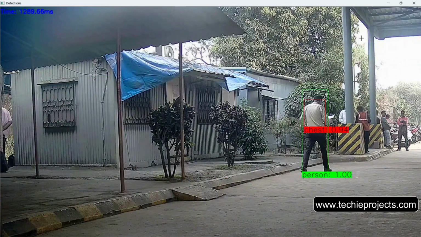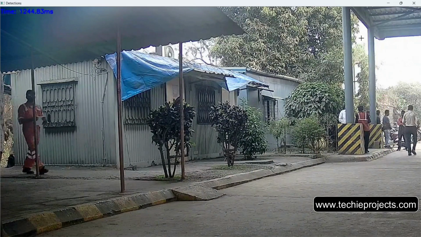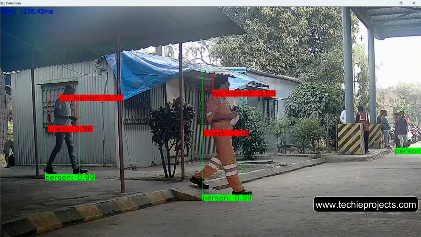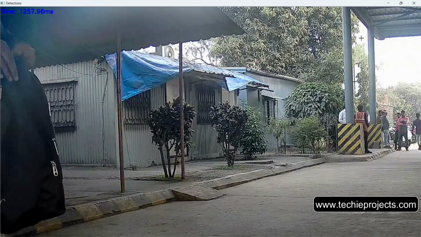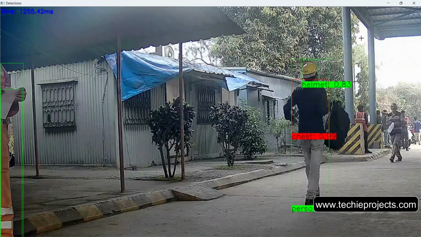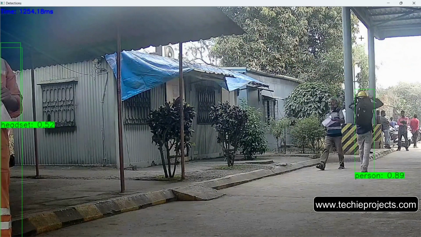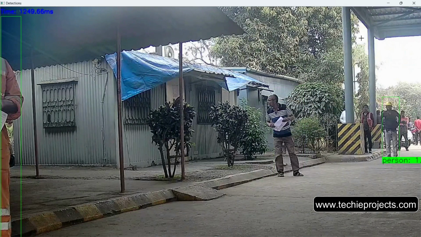or not. If the person is not wearing a helmet, then it will show in red color, like "no helmet". If the person is wearing a helmet, then it will show in green color, like you can see 0.83 accuracy, and it will detect the chest, like whether the person is wearing a jacket or not. Okay, like that it works.